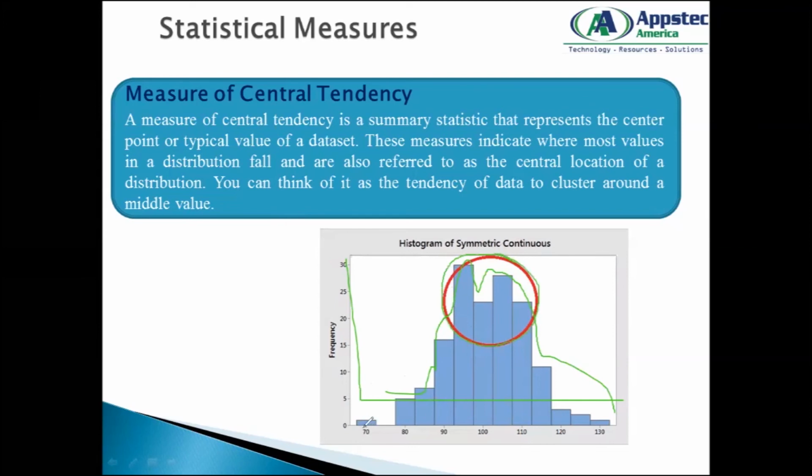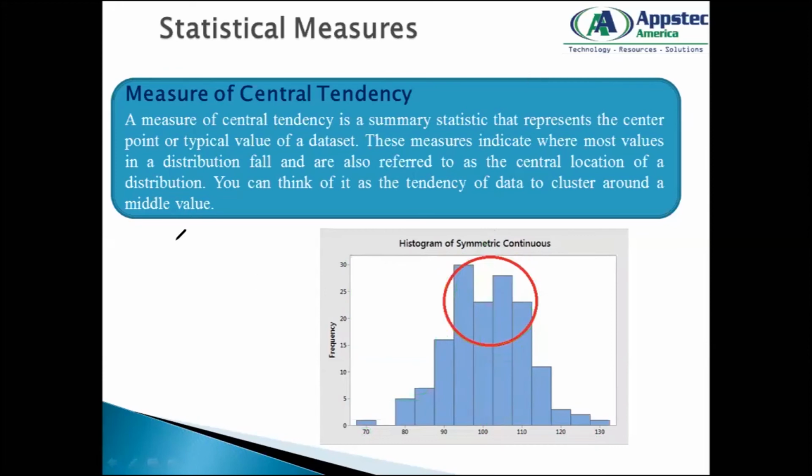That means if you take a scale of 70 to 130, which is the middle of your scale, and divide it into two equal parts, the majority of the data will tend to fall in this central region. That's statistically proven, and that measure is called the measure of central tendency.